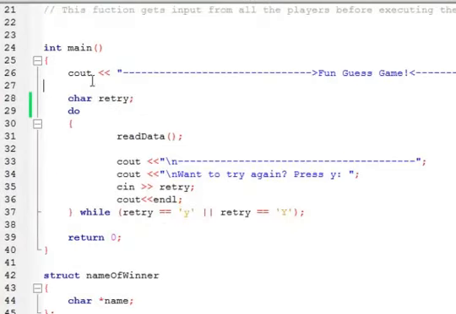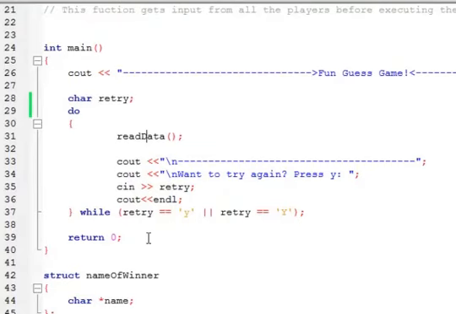Inside the main we have this do while loop that loops as many times as the user tells it, when the user presses Y. So we have the cin and the cout. This prints out an underline, and this is the header.